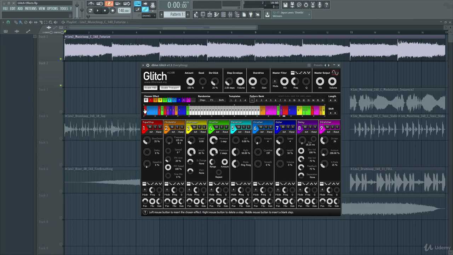You can have a specific sound and you can make it last as long as you like. So let's try the reverser and let's have it for the whole clip.